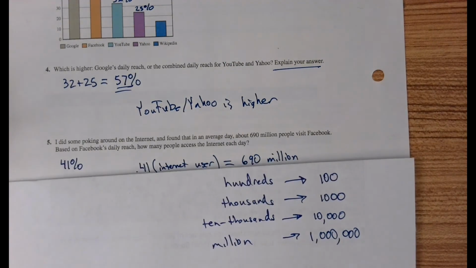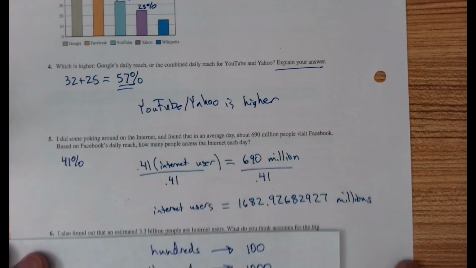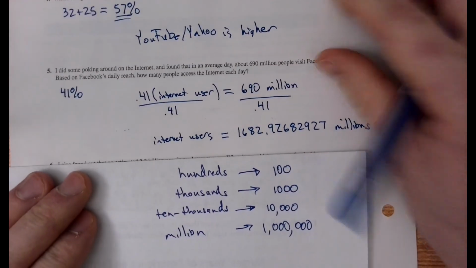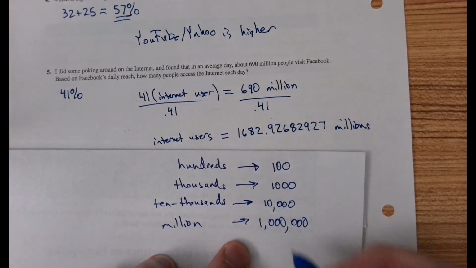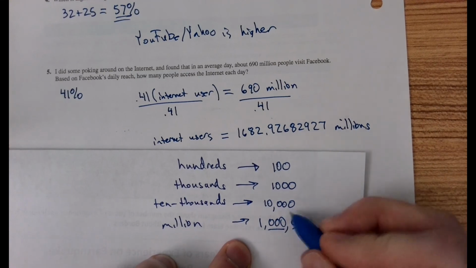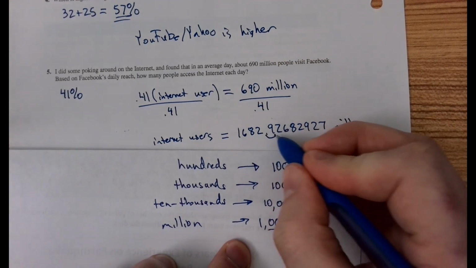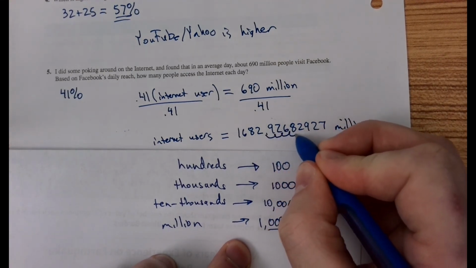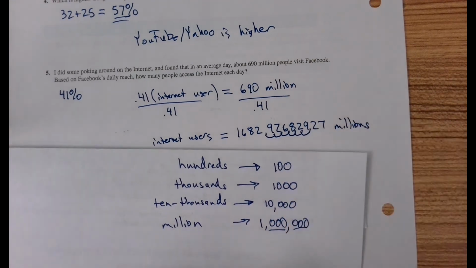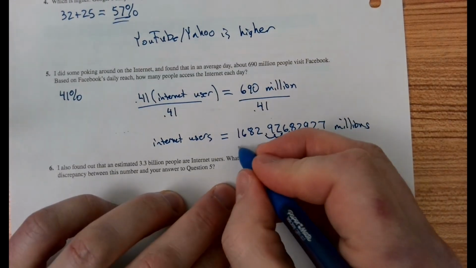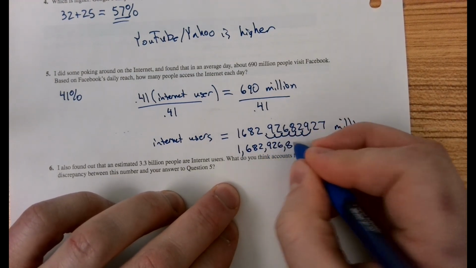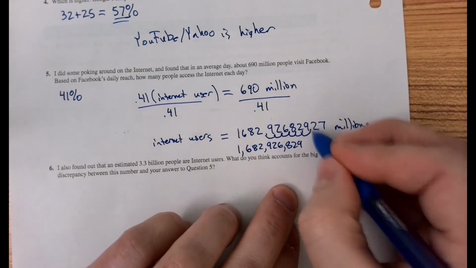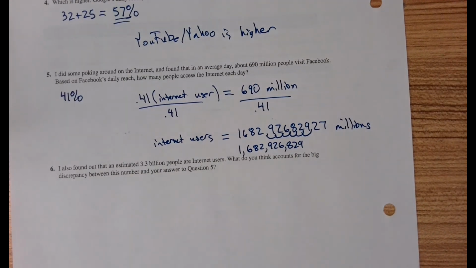In other words, if I want to convert this number into its number without the words, I need to multiply this by 1 million. Well, that has the effect of moving the decimal 6 places to the right. 1, 2, 3, 4, 5, 6. So my number is 1,682,926,829, and then we can ignore this 0.27 because this is people.